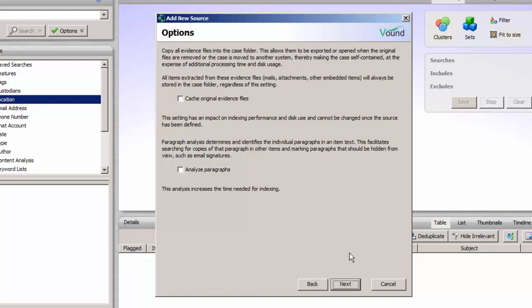Note that these options will increase the time needed for indexing. Also, the overall size of the case will be approximately twice the size of the source data if Cache Original Evidence Files is selected. Click on Next.